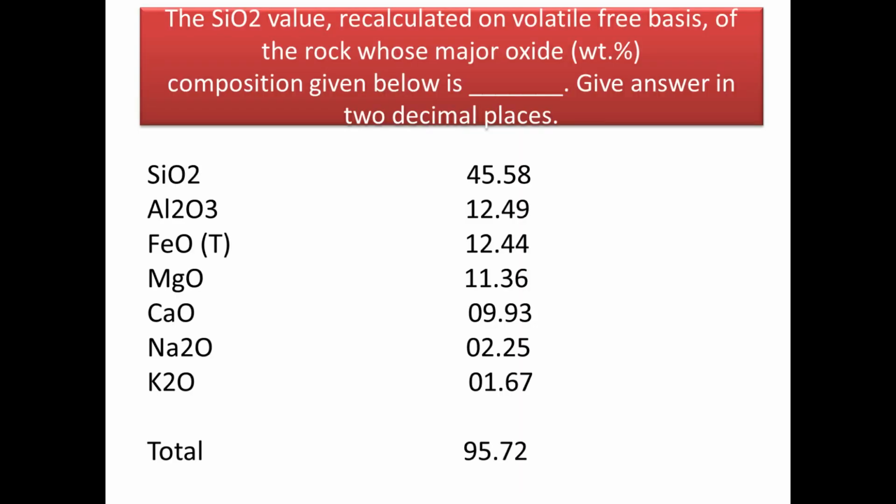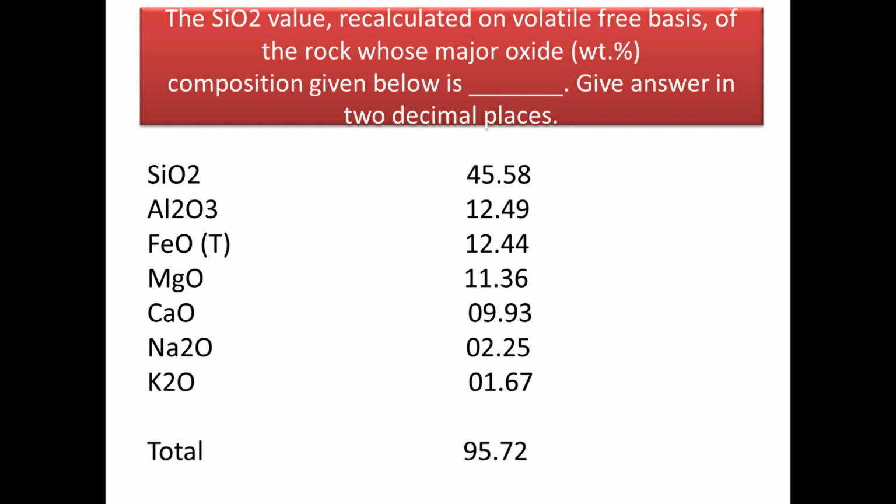Next question: the SiO2 value recalculated on a volatile free basis of the rock whose major oxide weight percentage composition is given below. So basically in this question, we have been given the weight percentage of different oxides and we have to recalculate the weight percent of SiO2 on a volatile free basis.